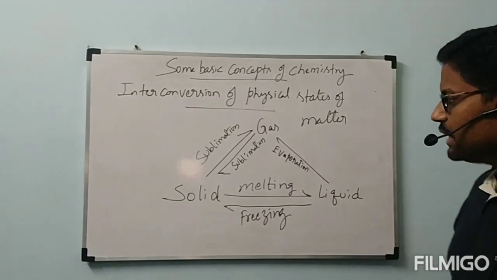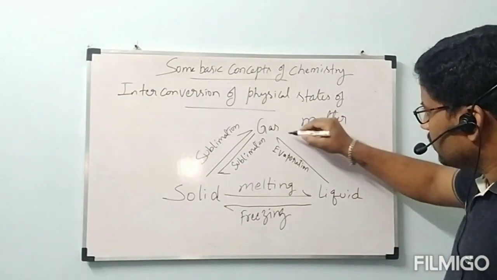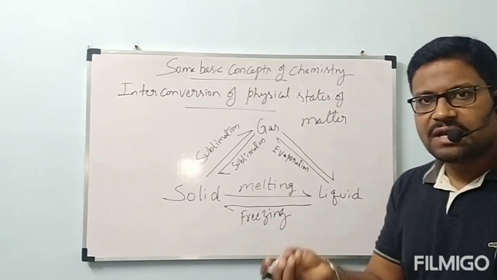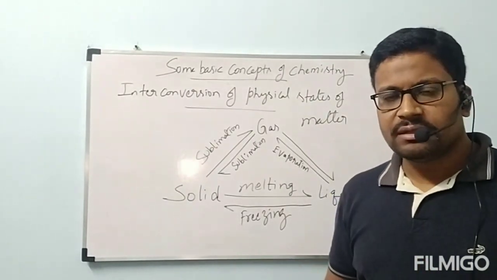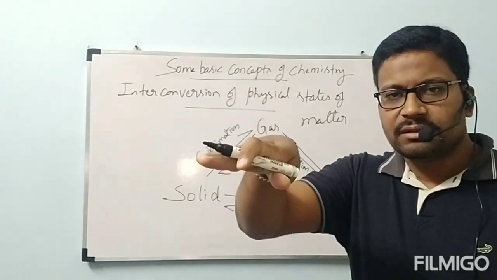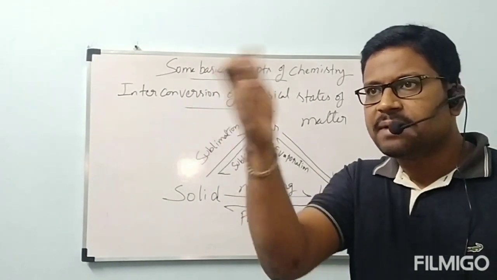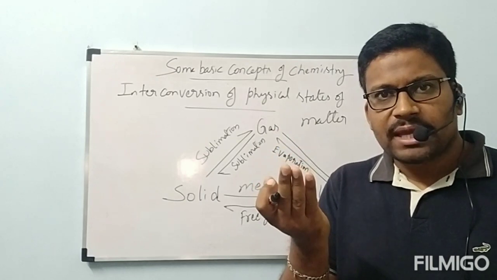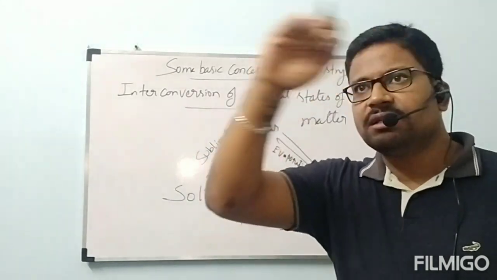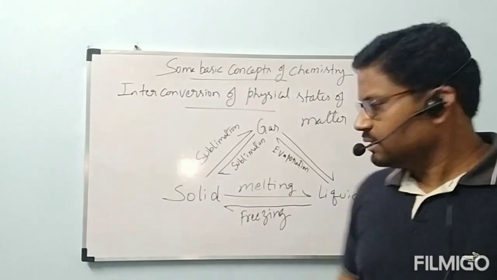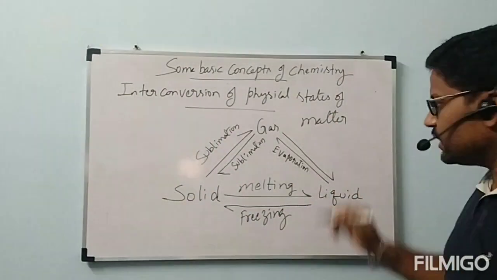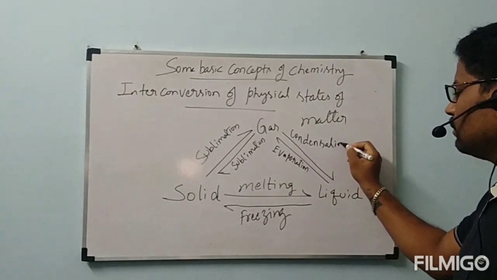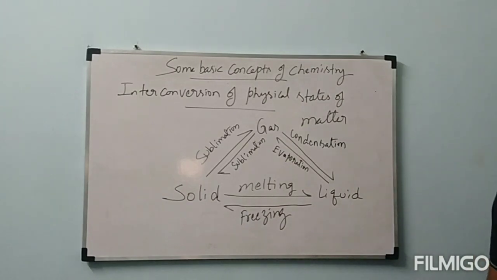The process of conversion of liquid to gas is called evaporation. Gas to liquid. Suppose while we are cooking, or otherwise while we are boiling water, if you keep a plate on that one, after some time if you open it, that plate is coated with water. What is happening? Inside, water is getting evaporated, converted to gas. Immediately that gas on the plate is again getting converted to liquid. That is conversion of gas to liquid. That process is called condensation.